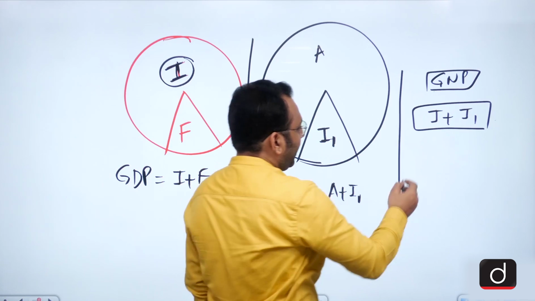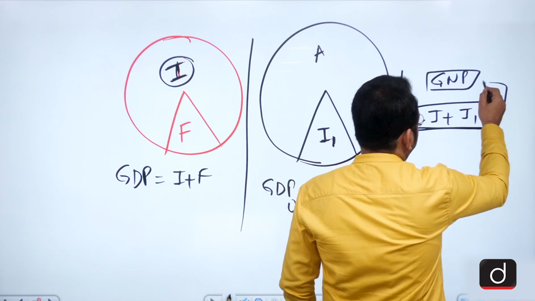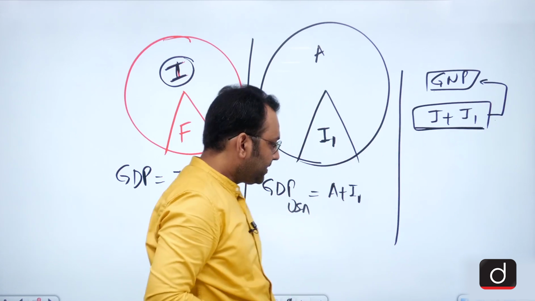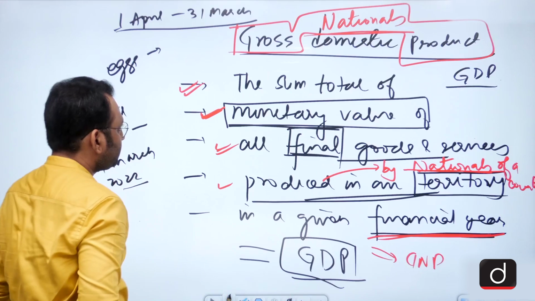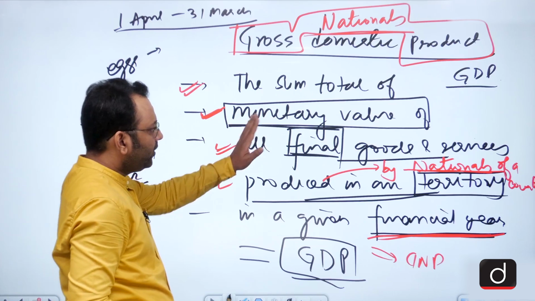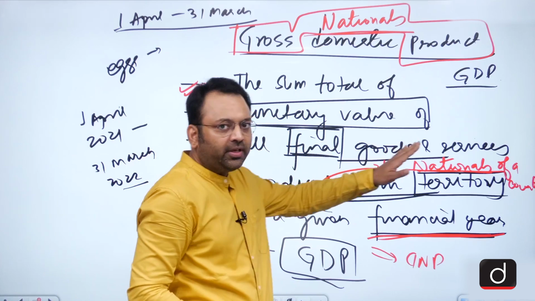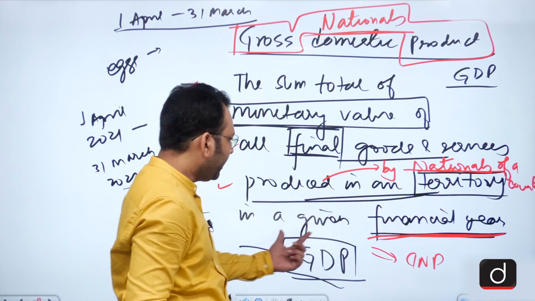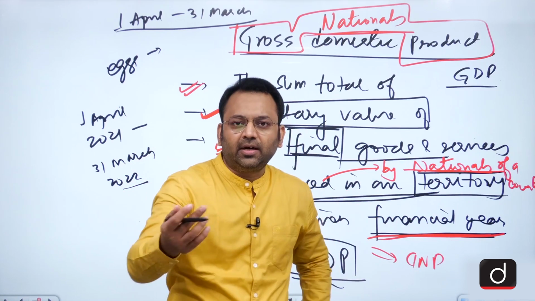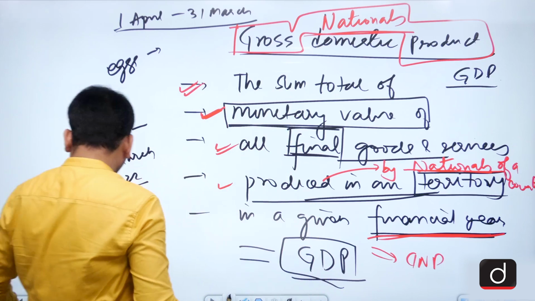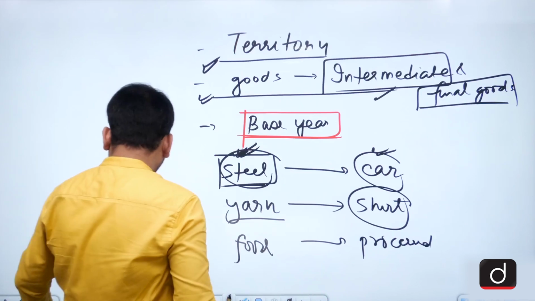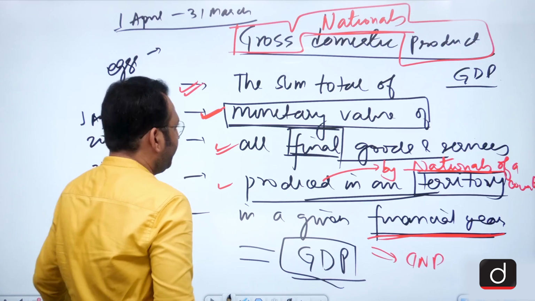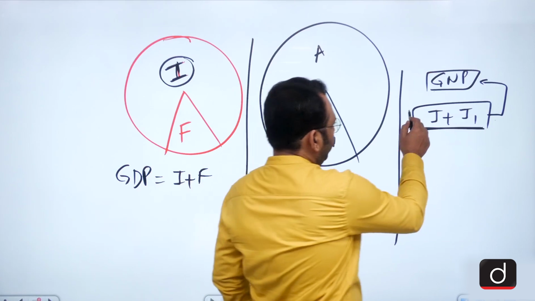So I plus I1 is India's GNP, that is the sum total of the monetary value of all final goods and services produced by nationals of a country in a given financial year. So we need to now calculate the actual value of I plus I1, which we shall discuss in the next video.